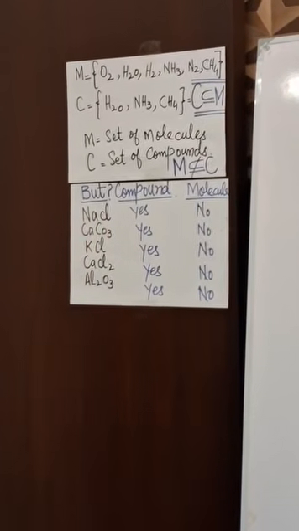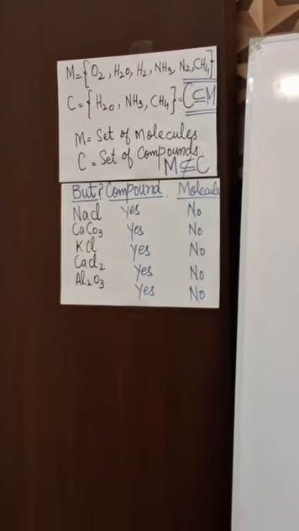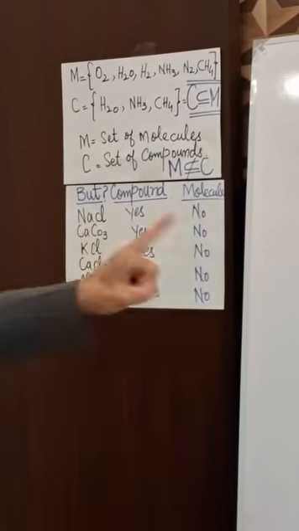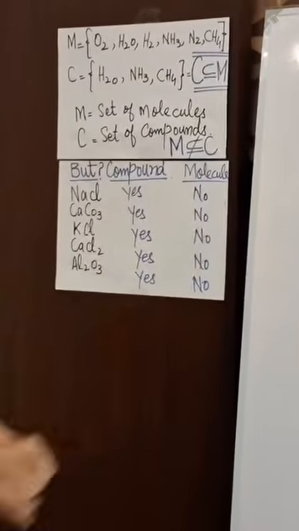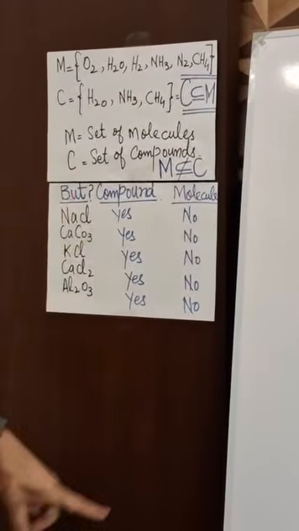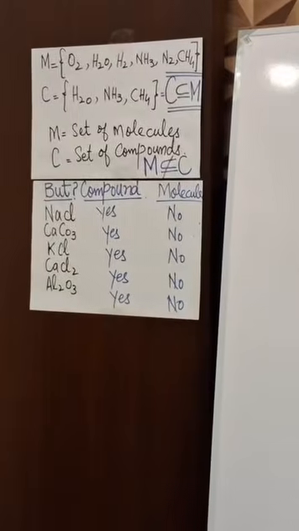Calcium carbonate is an ionic compound, but it is not a molecule. Potassium chloride is an ionic compound, it's not a molecule. Calcium chloride is a compound, it is not a molecule. Aluminium oxide is a compound, but it is not a molecule. So, to say that all compounds are molecules, the first part of your statement is not universally true. It is incorrect. It does not come up to the test of chemistry.